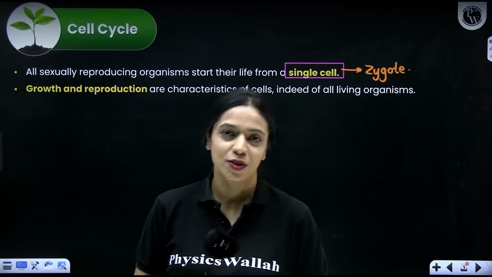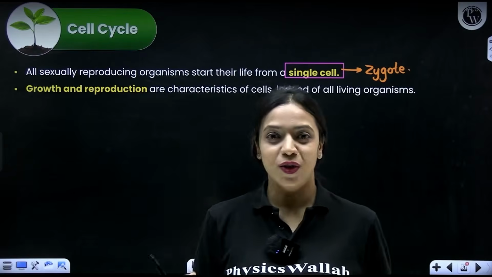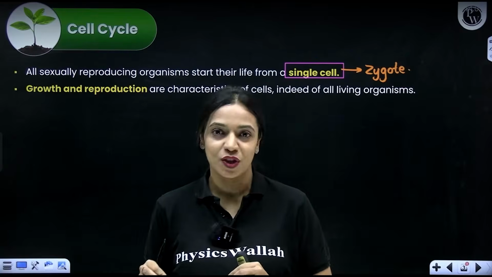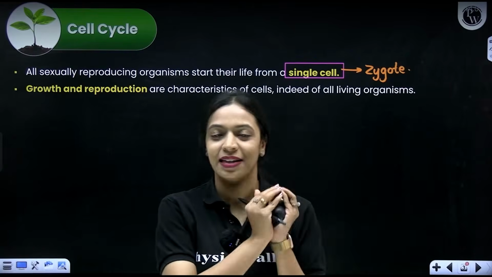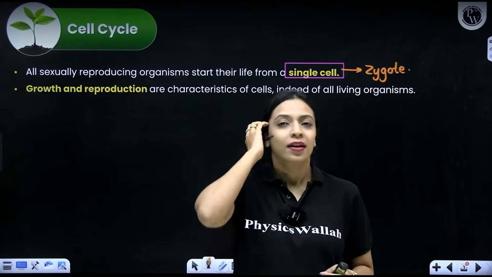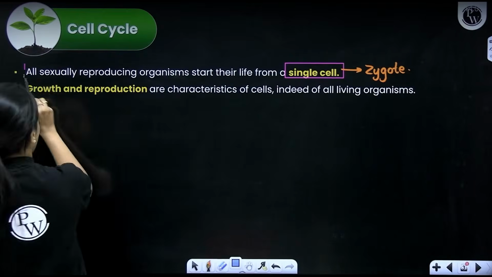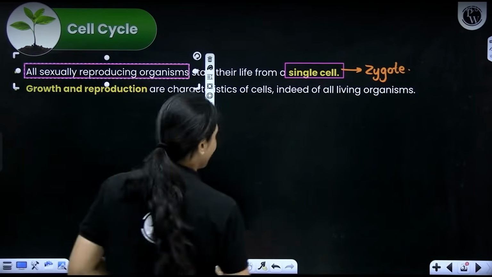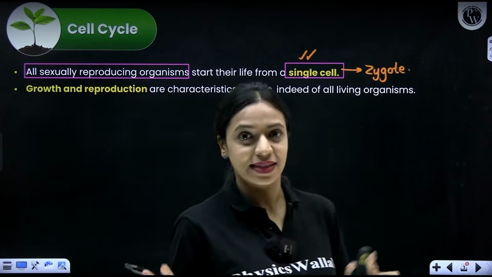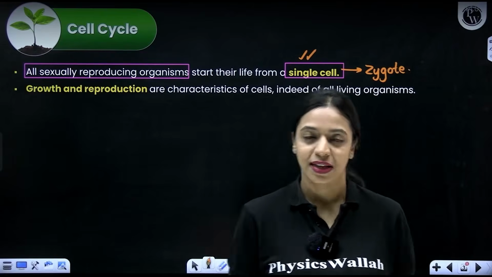Simultaneously, differentiation also happened. Specific cells took up specific functions in that organism, and eventually a fully functional little baby was formed, right? So, it's because of cell division that the unicellular, single-celled zygote gave rise to a multicellular organism like you and I. So, yeah, not just us, in all sexually reproducing organisms, we start our life from this single cell called the zygote.